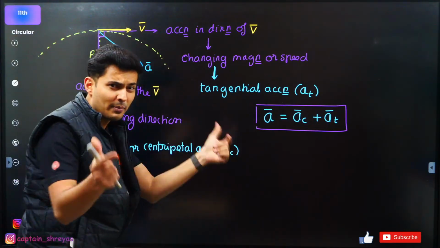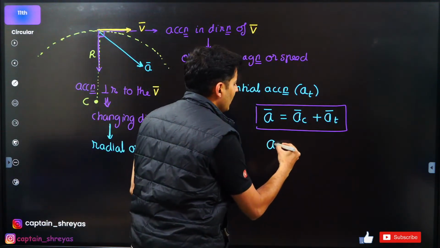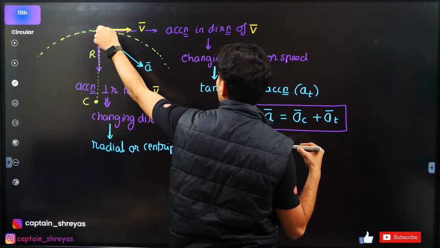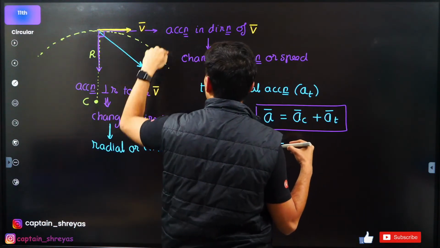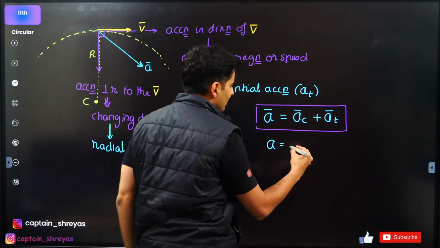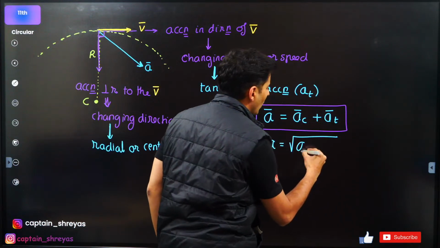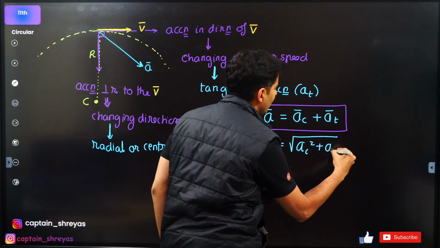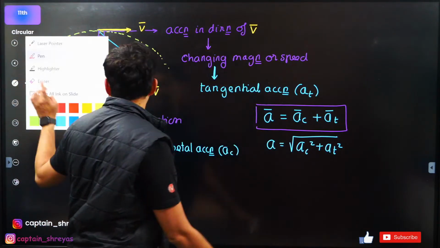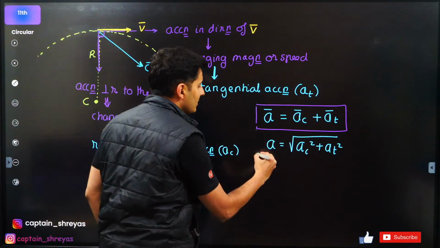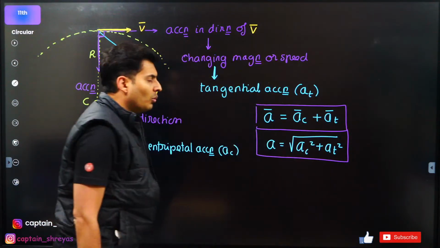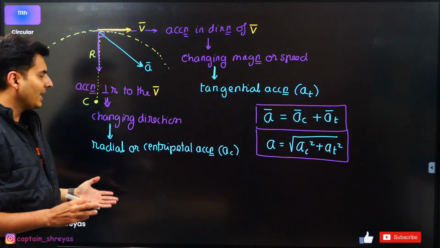This is vector wise, but magnitude wise, simple. A is the hypotenuse. These are the two sides of a right angle triangle. This is one component, this is another component. So this will be root of AC square plus AT square. Agree, disagree, guys? Understood? Clear? Can we move ahead? Perfecto.